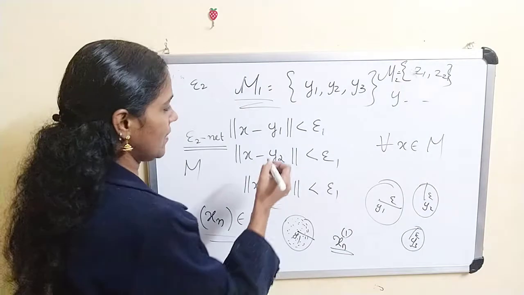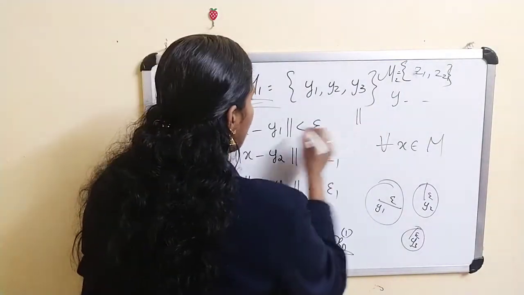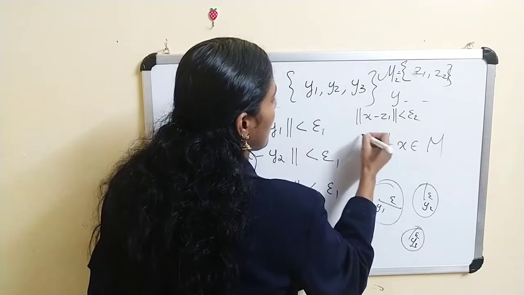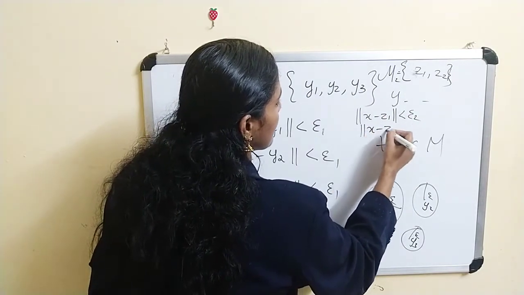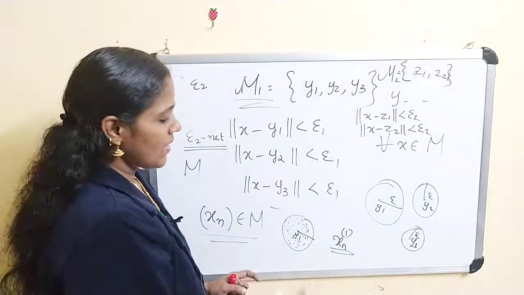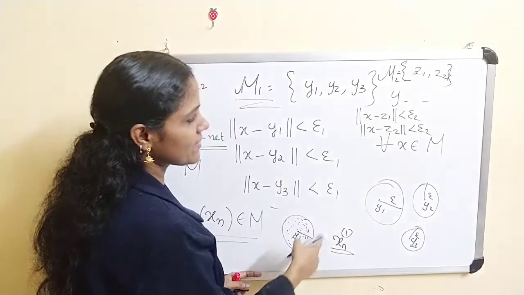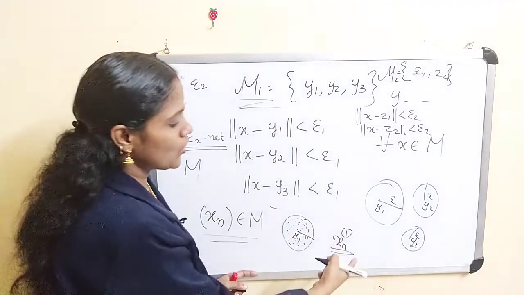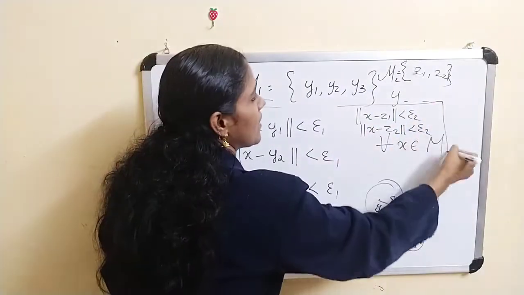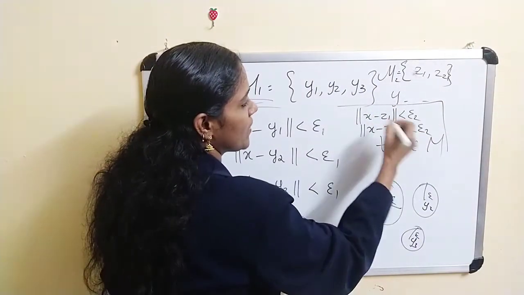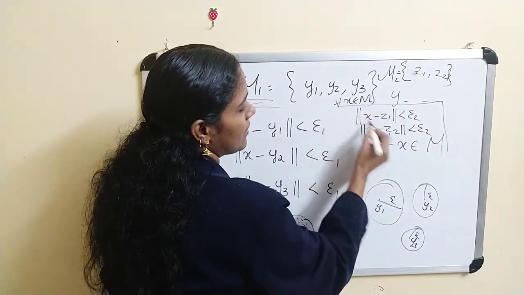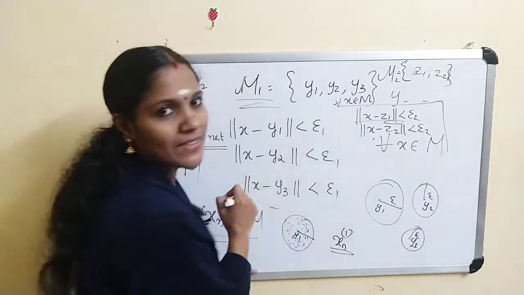Then we get norm of x minus z1 less than epsilon 2 and norm of x minus z2 less than epsilon 2. Now xn1 is a sequence in M, therefore for every x belongs to M, either this condition holds or this condition holds.